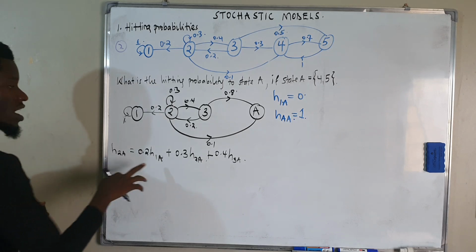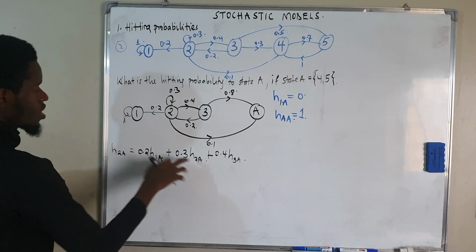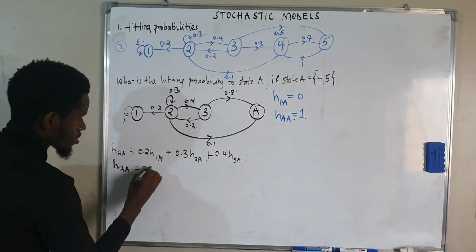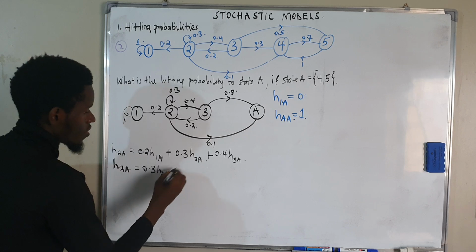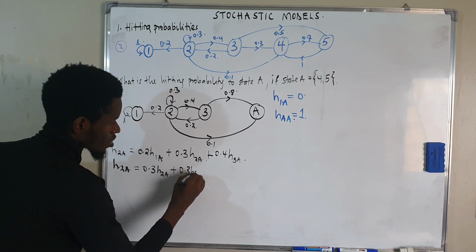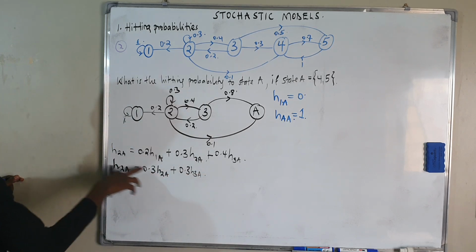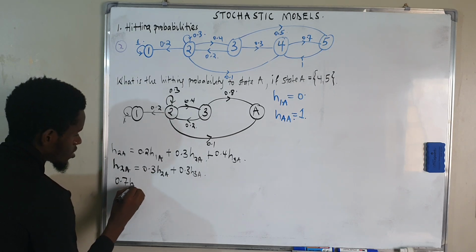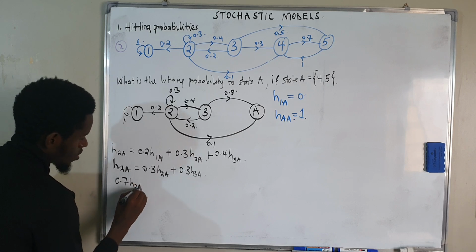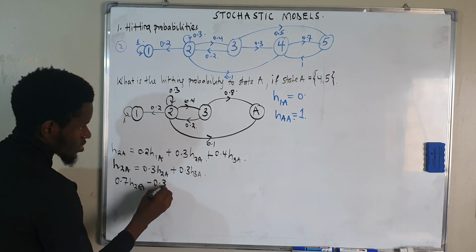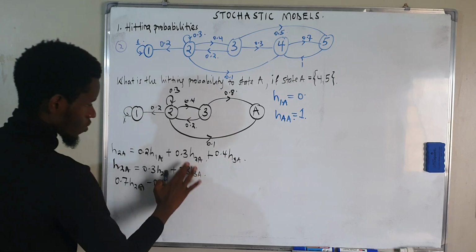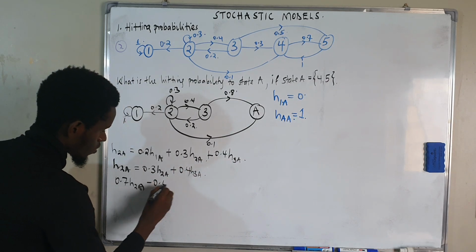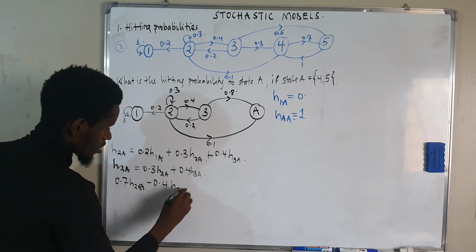But now we know that H1A is 0. Therefore, my H2A is going to be the same as 0, plus 0.3 H2A, plus 0.4 H3A. Then if we bring this inside, we shall have 0.7 H2A minus 0.4 H3A equals 0.